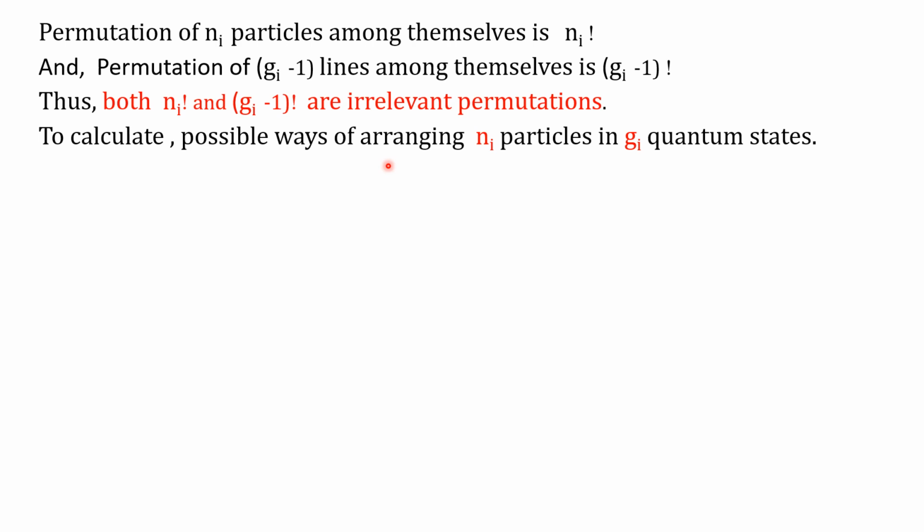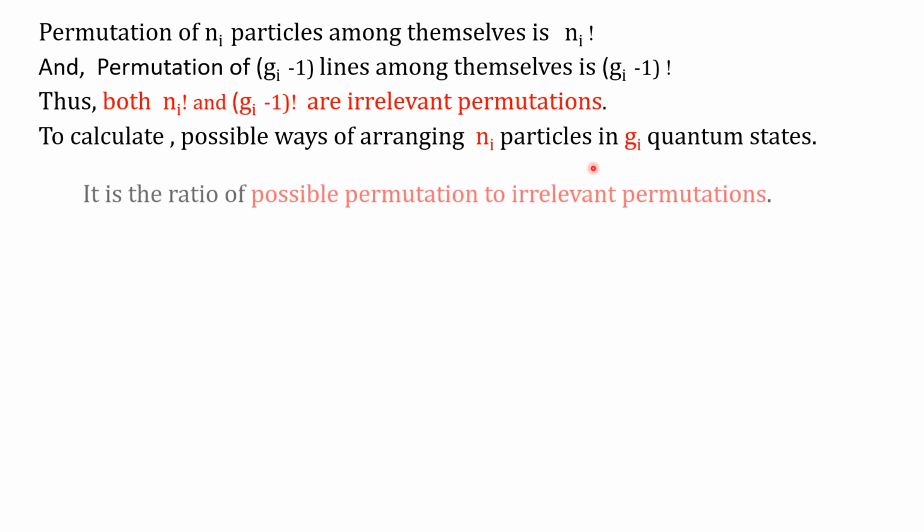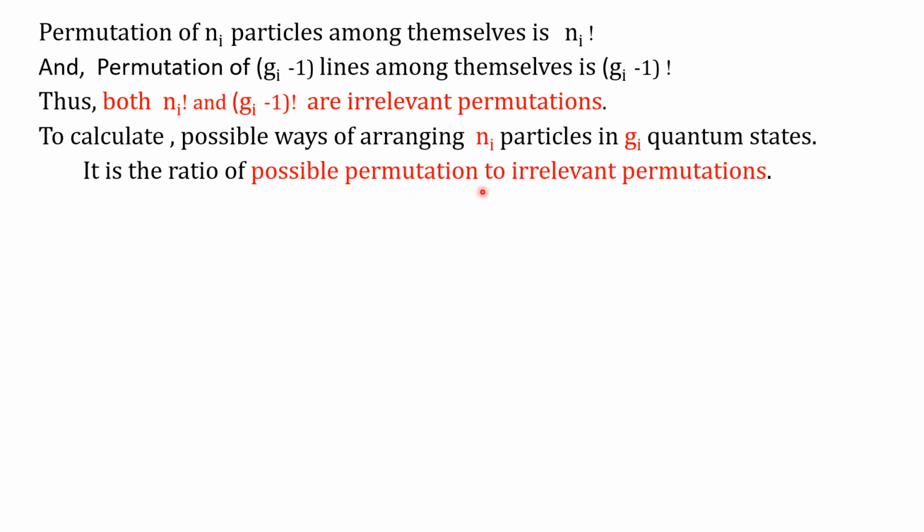Hence, to calculate the possible ways of arranging Ni particles in Gi quantum states, we take the ratio of possible permutations to irrelevant permutations. This number of possible ways in the Gi quantum states, we write Wi equal to Ni plus Gi minus 1 factorial, which gives the possible permutations, divided by Ni factorial and Gi minus 1 factorial, which are the irrelevant permutations. The ratio of these two gives the number of possible ways of arranging Ni particles in Gi quantum states.